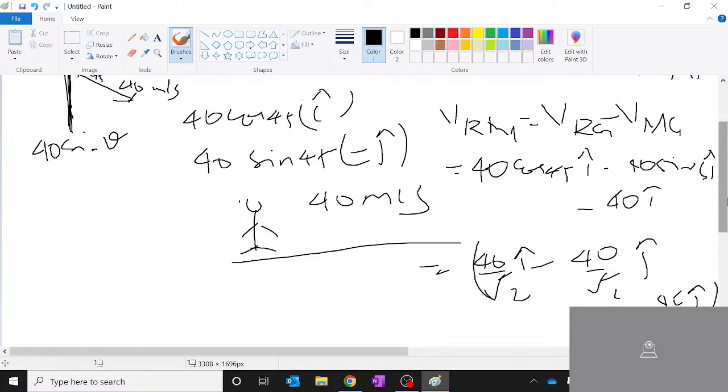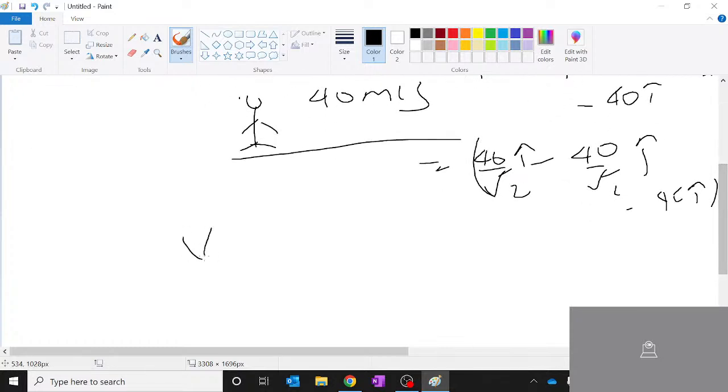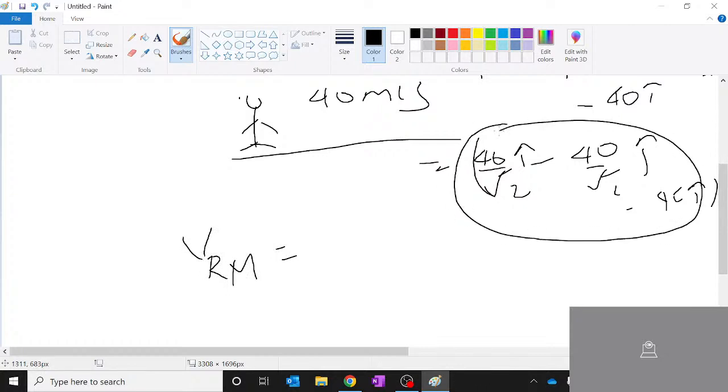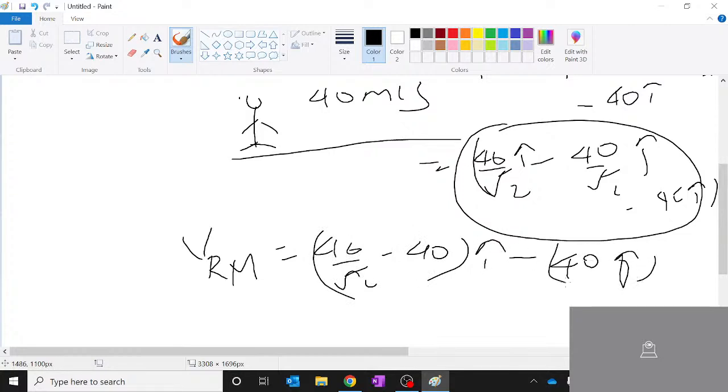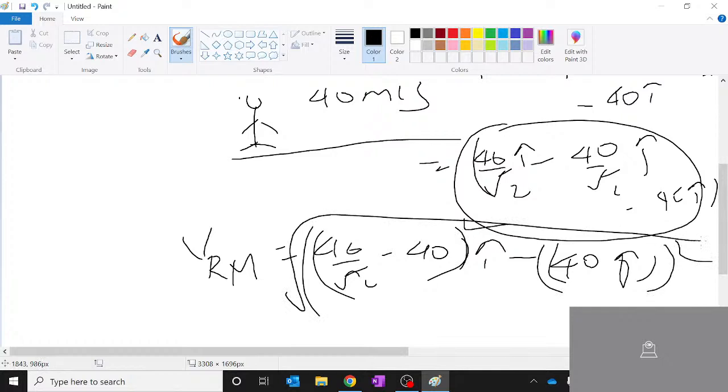So this is your relative velocity of rain with respect to ground or man. Okay, this is your relative velocity. Clear? Understood? Now you have (40 by root 2 minus 40) i cap minus 40 by root 2 j cap. Now the magnitude of this is nothing but this square plus this square, under root.